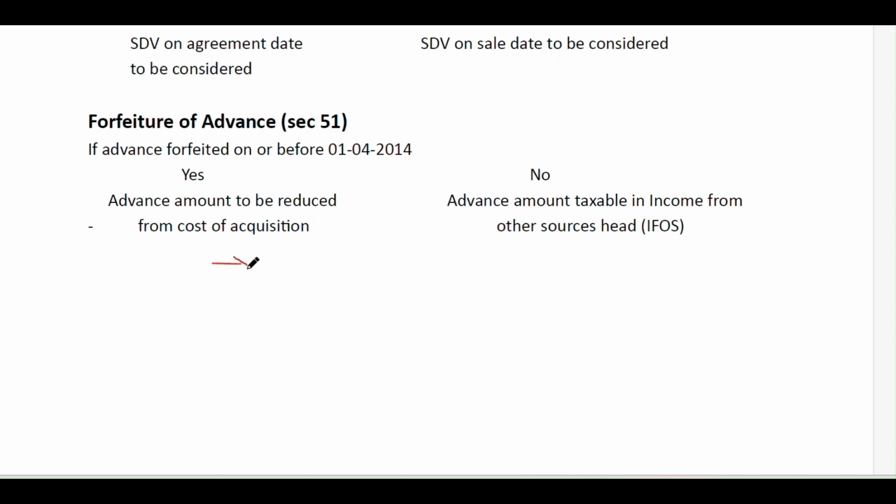Here the forfeited amount is taxable on the date of the sale, that is, it is postponed to the sale date. And if the amount is forfeited after 1/4/2014, that amount is taxable under the head income from other sources. That is, it is taxable in the year when you forfeit the amount. Taxation will not be postponed in this case.